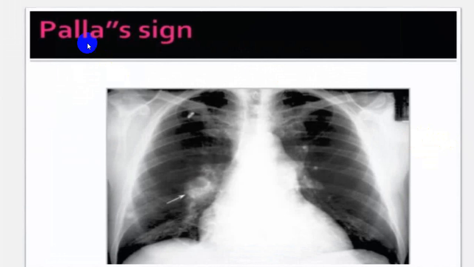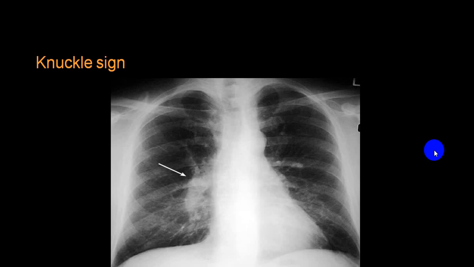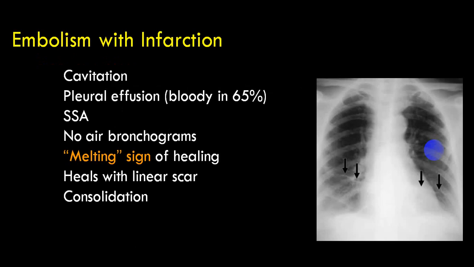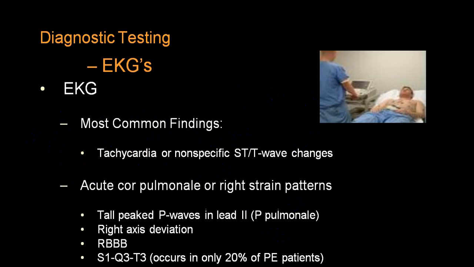At that particular area you get a sign which is called Palla sign. This is also called knuckle sign. So these are different names given to the different types of signs because of pulmonary embolism. This is called Fleischner lines. You can have cavitation, pleural effusion, no air bronchogram, and that disappears. We call it melting sign. As soon as the healing starts, those particular shadows disappear. It is called melting sign. Different names are given. If an expert looks at it, he will be able to pick up.